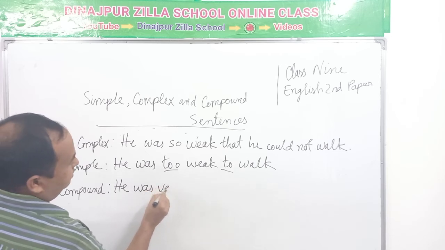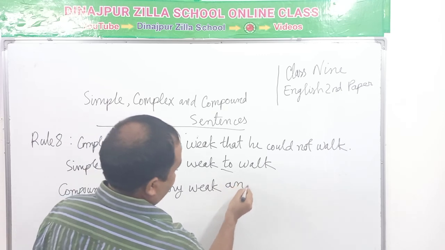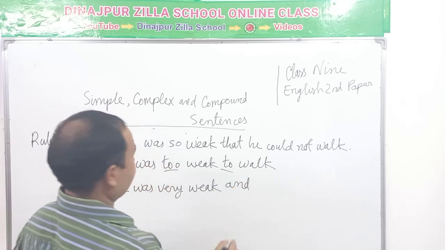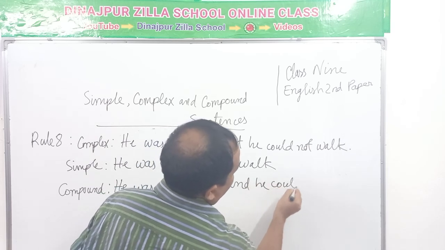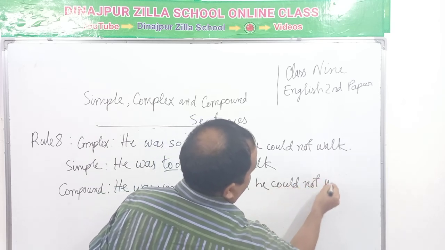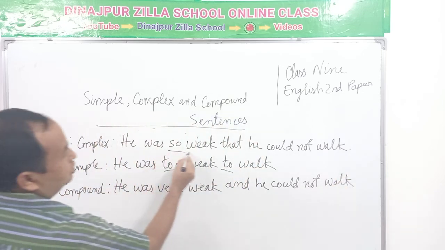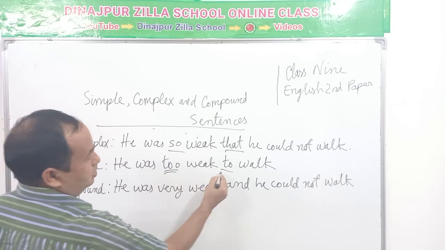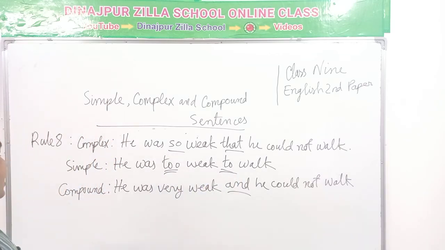He was very weak and he could not walk. So, here the so dot dot that, too dot dot to, and will be used in the middle of the sentence in the compound sentence. So, thus we can transform these sentences from one form to another.